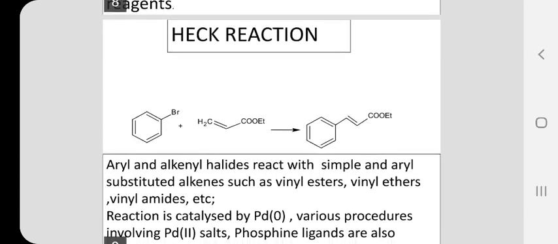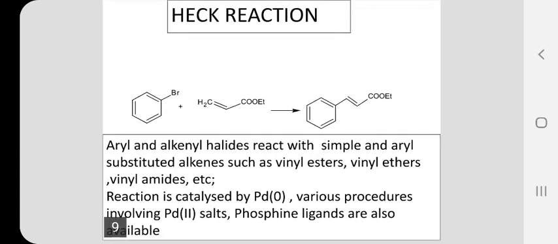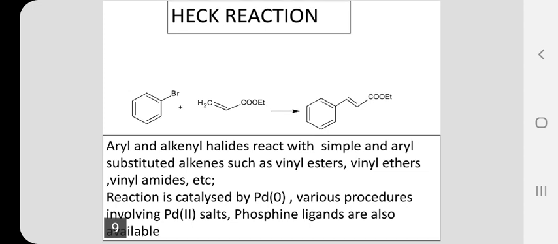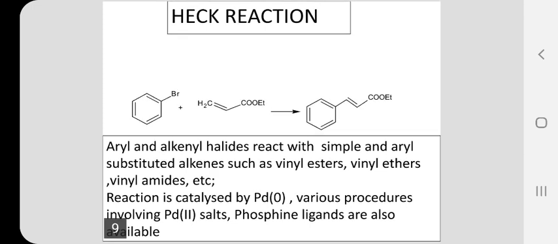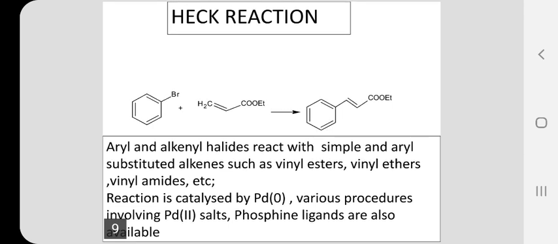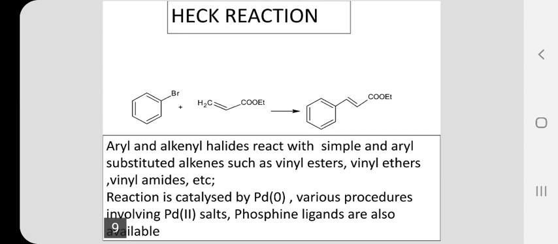The next reaction is Heck reaction, where aryl halide is undergoing a coupling with the vinyl esters. So vinyl olefins, they are substituted with phenyl rings. This is a coupling reaction called as Heck reaction or Heck arylation reaction. Aryl alkenyl halides react with simple and aryl substituted alkenes such as vinyl esters, vinyl ethers and vinyl amides, etc. So leading to the corresponding product. Here we are getting a vinyl ester as the product, phenyl vinyl ester as the product.